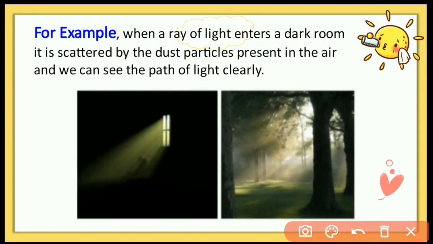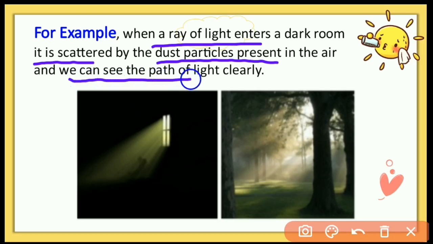For example, when a ray of light enters a dark room, it is scattered by dust particles present in the air. So dust particles are also colloidal particles, and they scatter the beam of light and make a visible path, and we can see the path of light clearly. See this picture.